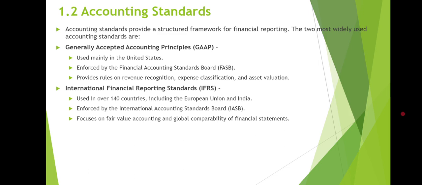The two most widely used accounting standards are: first, we have Generally Accepted Accounting Principles, that we call GAAP, and basically it is used mainly in the United States and enforced by the Financial Accounting Standards Board, which we call FASB. It also provides the rules on revenue recognition, expense classification, and asset valuation.